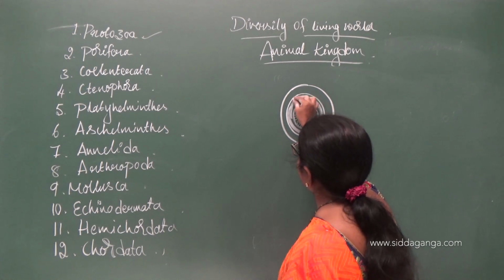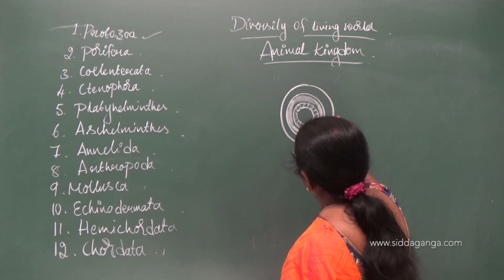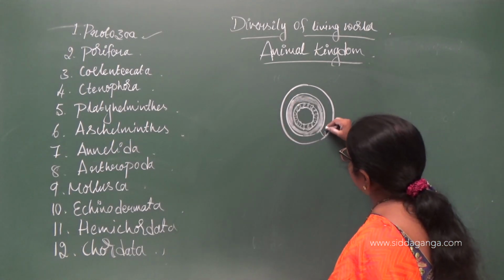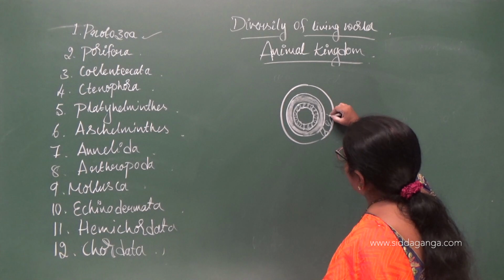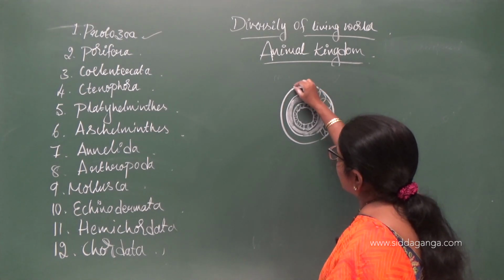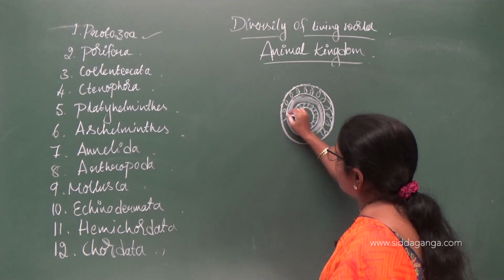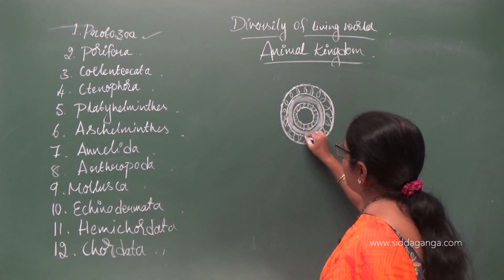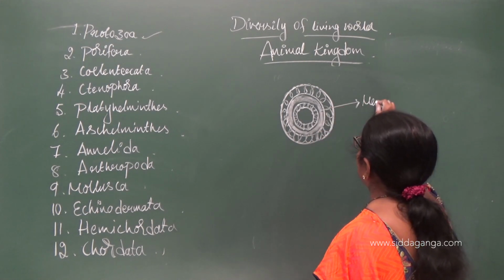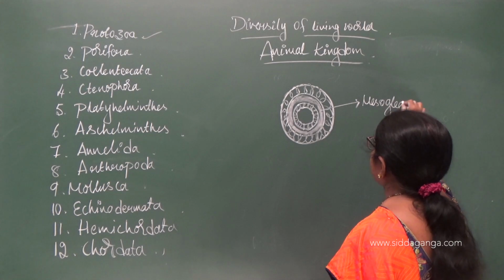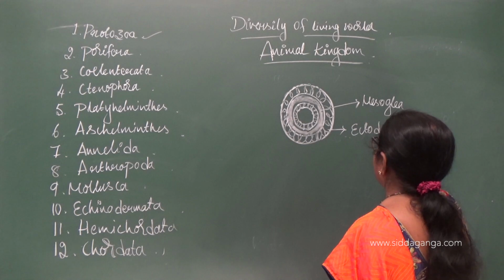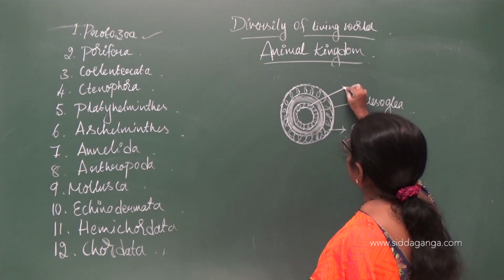I am drawing a very rough figure for today's explanation. So this is your mesoglea, this is your ectoderm, and this is your endoderm.